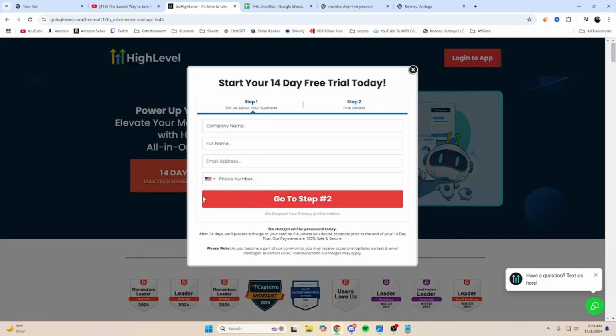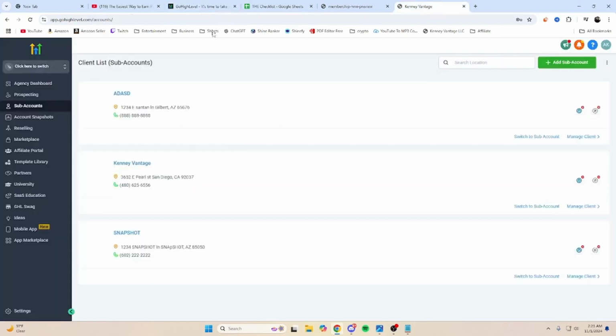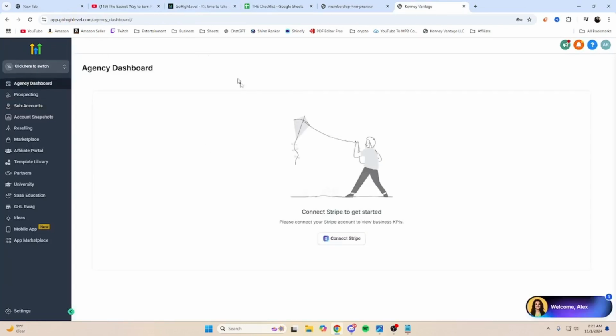Put in your full name, email, phone number, and a company name. If you don't have one, put your own company name, then put in the trial details, and you're going to get sent to a dashboard that looks kind of like this. And this is going to be the vehicle of how we're going to make all our money.